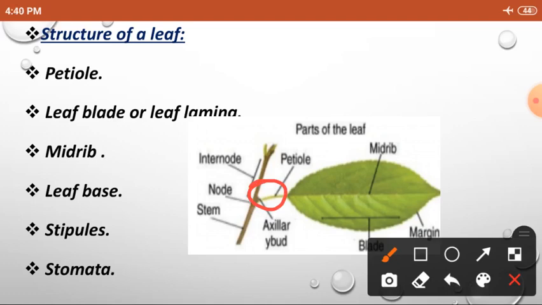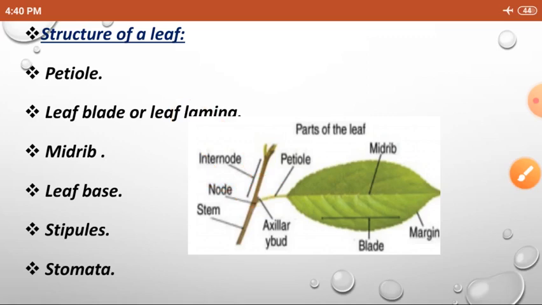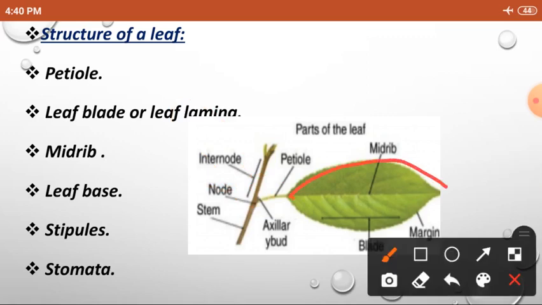And we can see the leaves at either side of the axillary bud. We already know what an axillary bud is: a bud near to the leaf. So we can see a leaf at either side of the axillary bud, and that is known as stipule. For example, if one leaf is here and here one axillary bud, so this leaf is called stipule. And the border of the leaf is called margin.